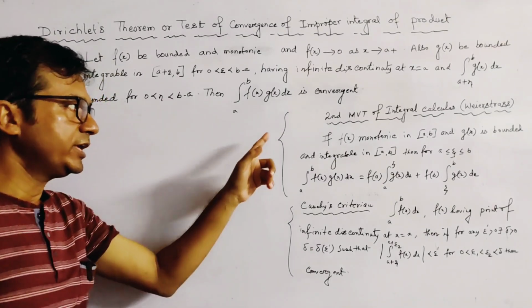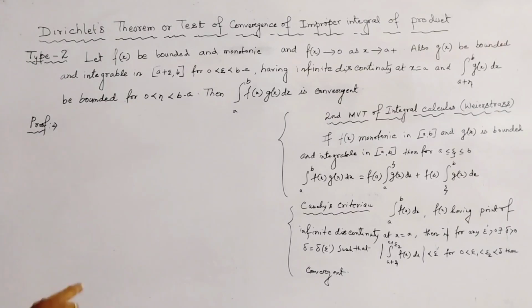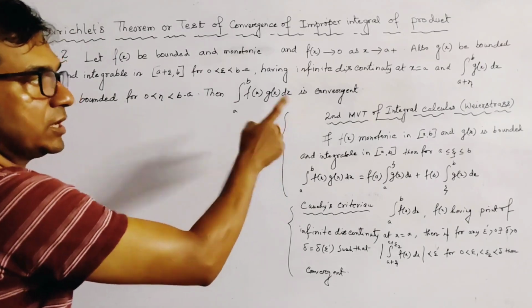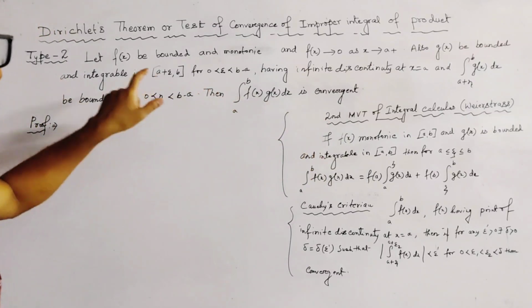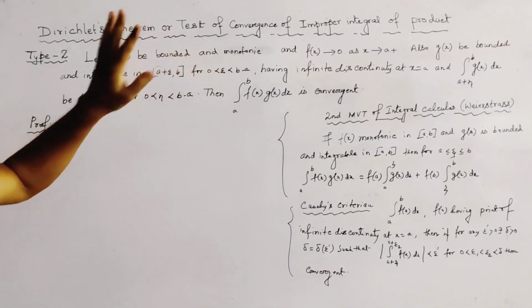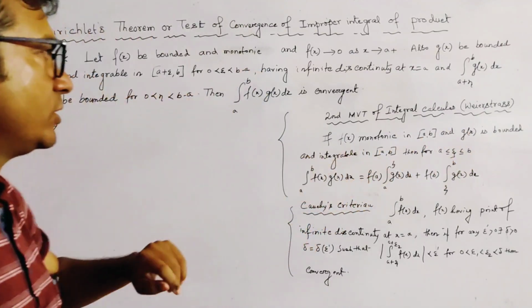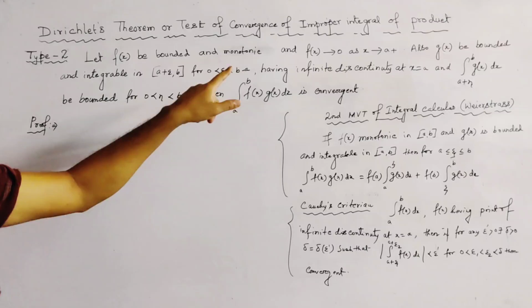Okay, we have already written the two statements. Now we first use the second mean value theorem of integral calculus, because f(x) is monotonic and bounded, right? And g(x) is bounded and integrable.